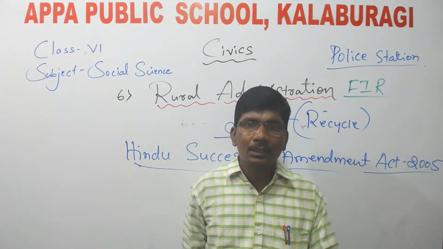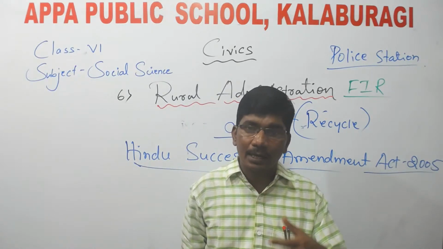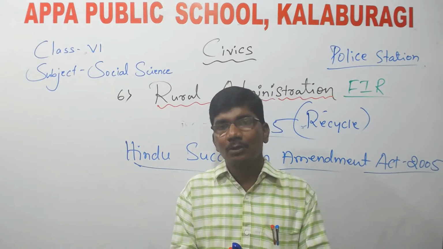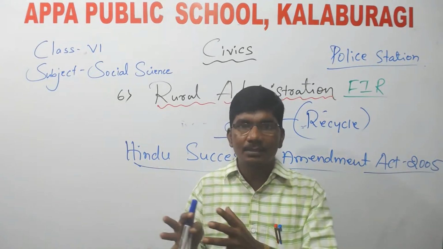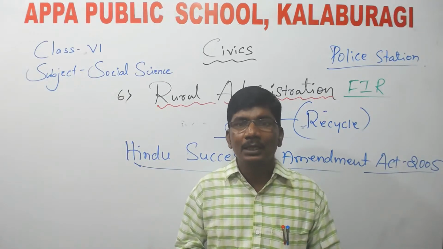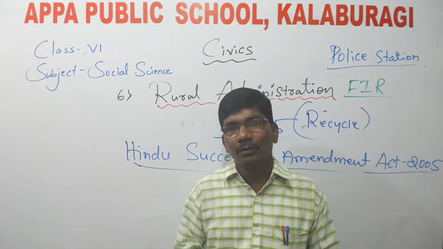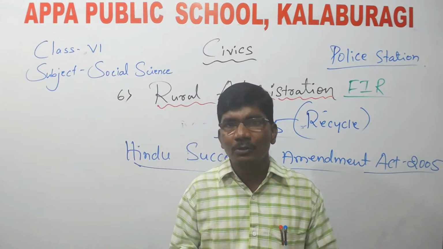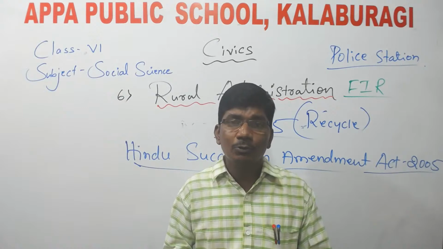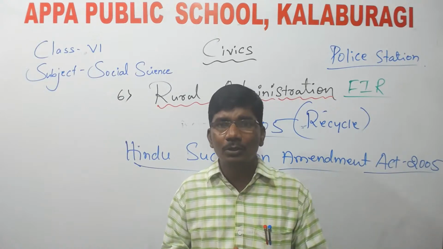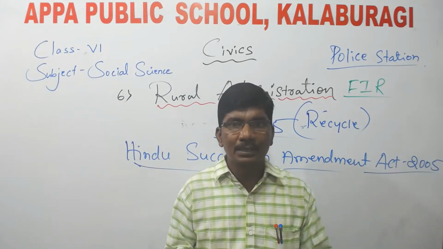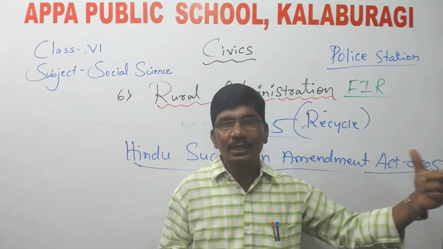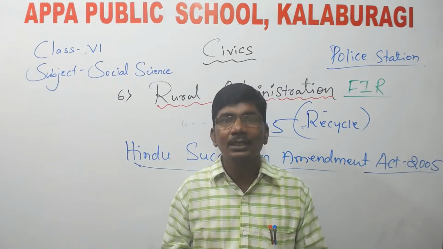So whatever problems arise in your locality, you can meet and talk to the concerned officer, the concerned colony corporator, and they will try to solve your problems. Why? Because why are we choosing our representatives by giving our votes? Why are we choosing our social leaders by giving our votes? Because they are our representatives and they are going to solve our problems. For that reason, we give our valuable votes to them.